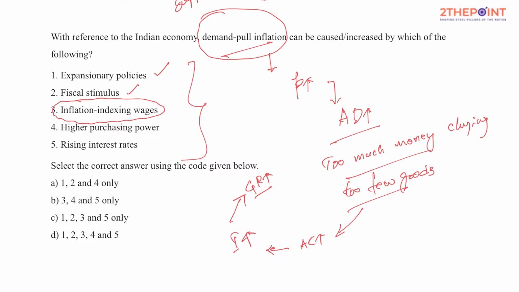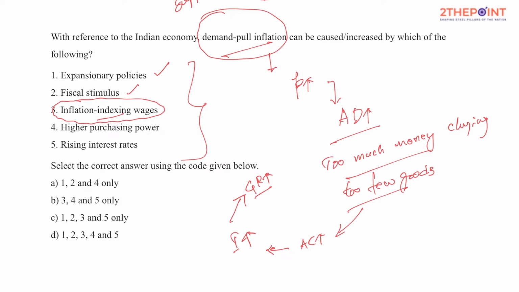So whenever the economy is experiencing inflation, the employer ends up adjusting the wages of the people by increasing that income in proportion to the increase in prices of goods and services. So if your salaries are being adjusted with respect to inflation, then we call it inflation indexing wages.